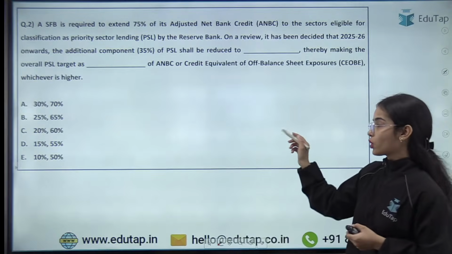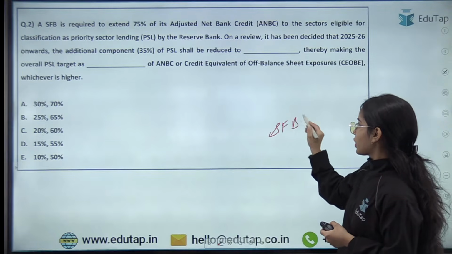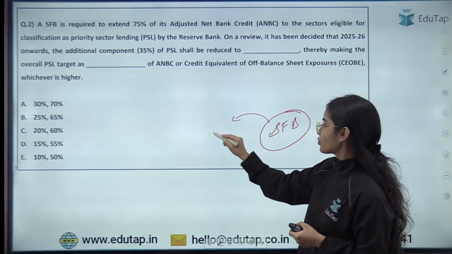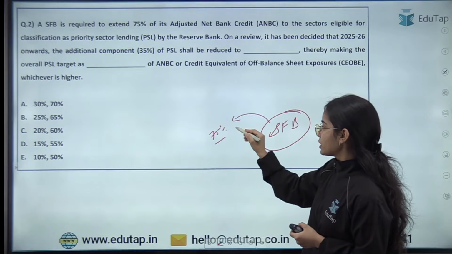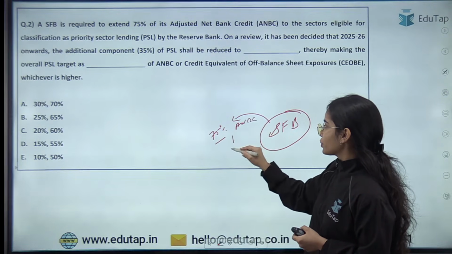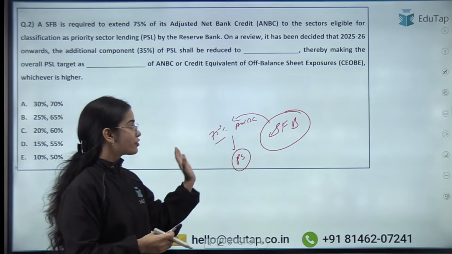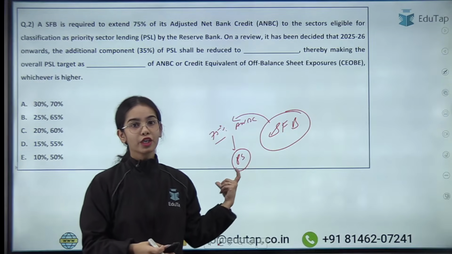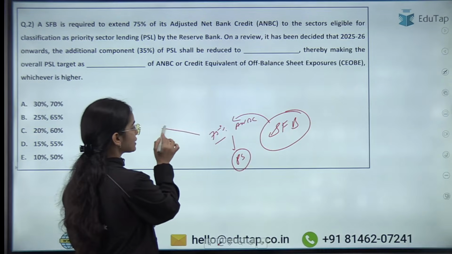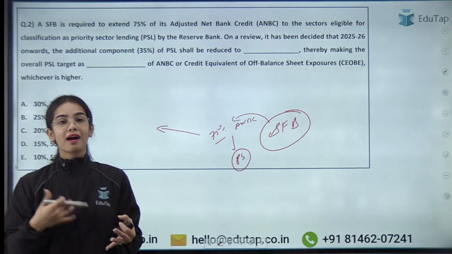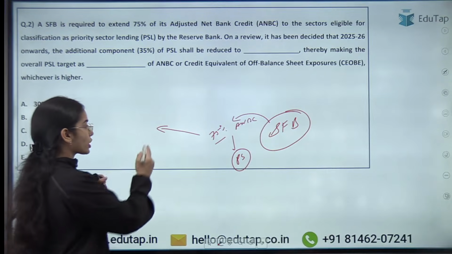The next question is regarding small finance banks. A small finance bank has to provide 75% of its adjusted net bank credit to the priority sectors. Out of this, 40% is provided to certain sectors as determined by the Reserve Bank of India as per the PSL guidelines.